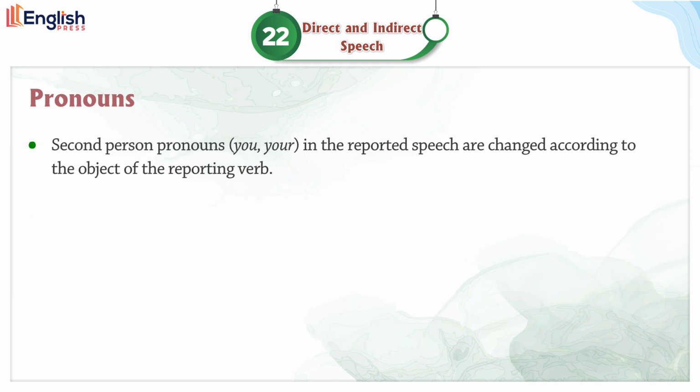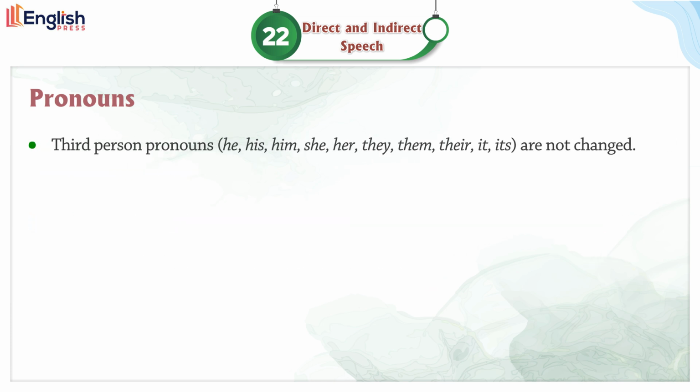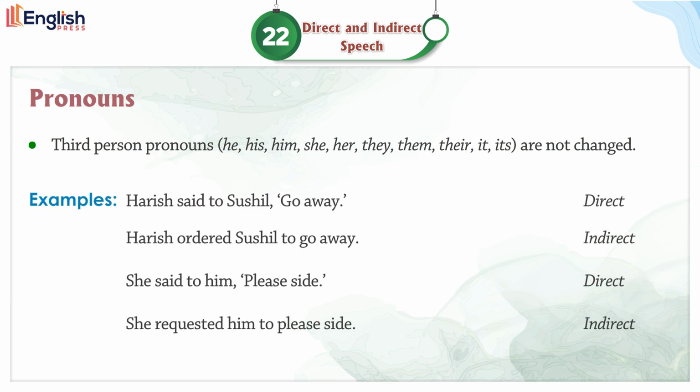Indirect. Second person pronouns you, your in the reported speech are changed according to the object of the reporting verb. Examples. Srishti said to me, "I don't understand you." Direct. Srishti told me that she did not understand me. Indirect. Third person pronouns he, his, him, she, her, they, them, their, it, its are not changed. Examples. Gunjan said, "She is very beautiful." Direct. Gunjan said that she was very beautiful.